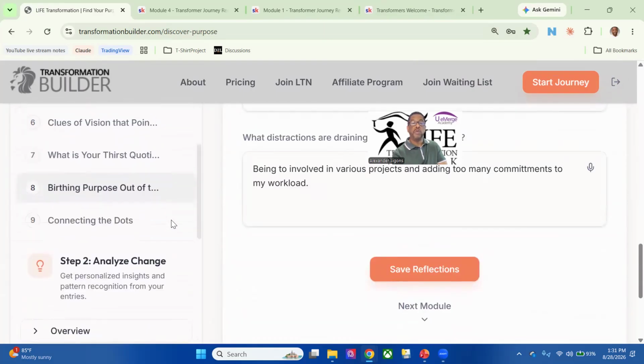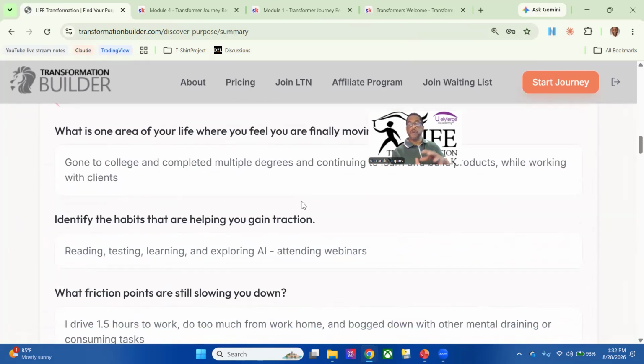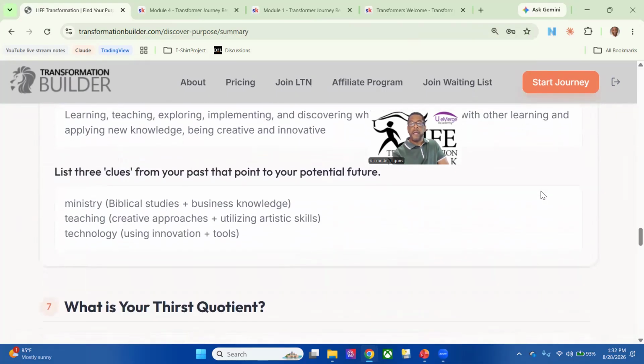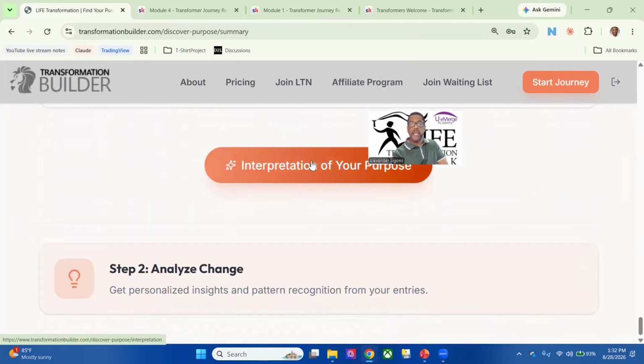So you eventually get to module 9. When you get to module 9, you will do the same. Then you save your reflections, and then you will see your summary of all your answers. Now, keep in mind that everything that we're doing about ourselves, we want to save it in some PDF format, because we want to use that in the future in one of the last parts of the app.